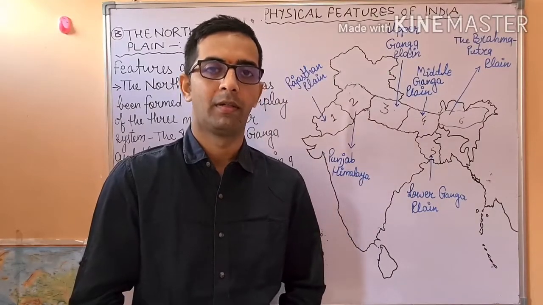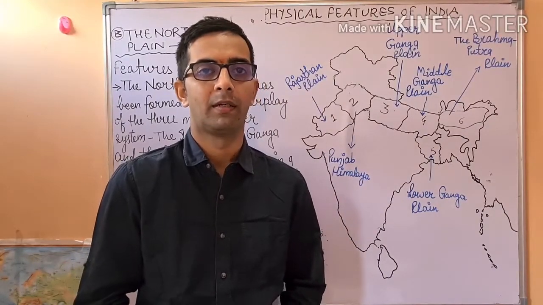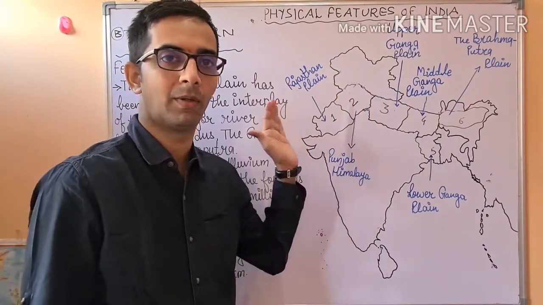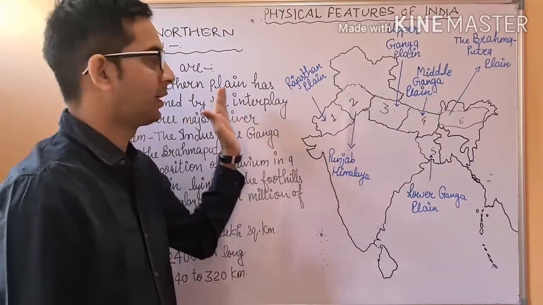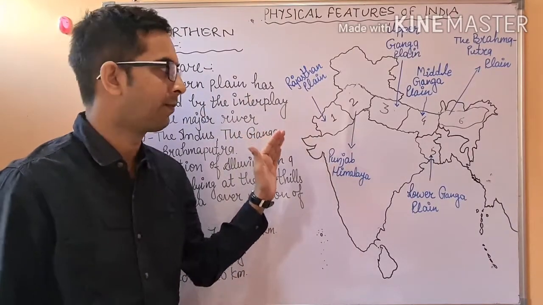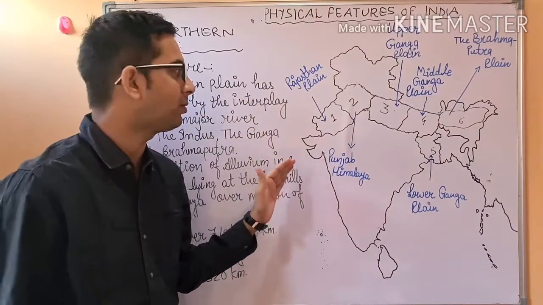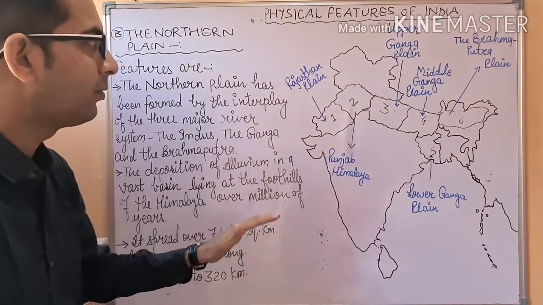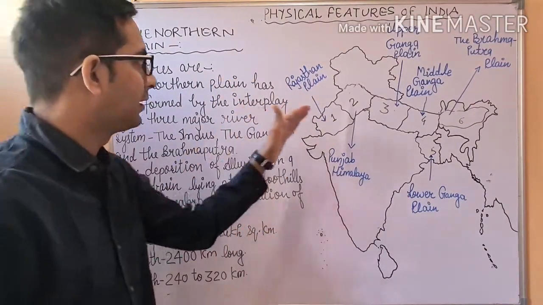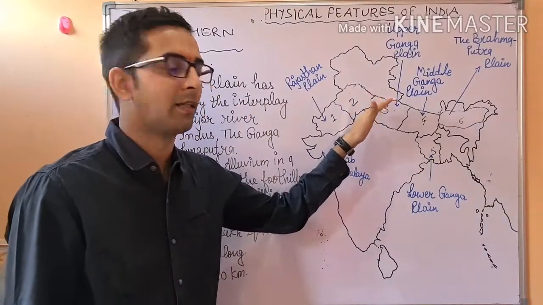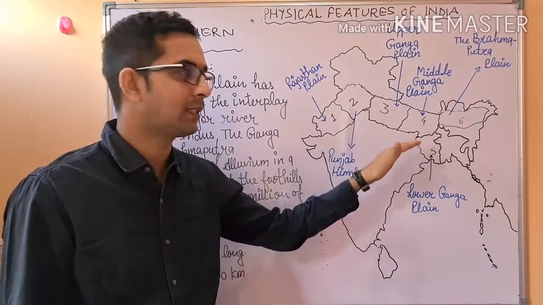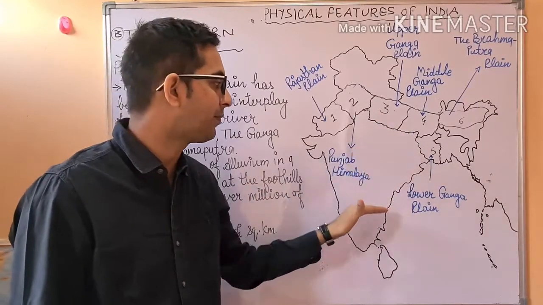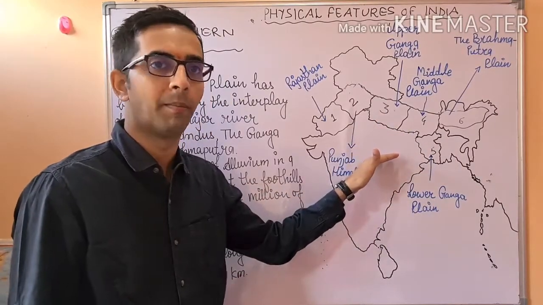Hello everyone. As we have already completed the first part of the physiographic division of India, that was the northern mountain, the Himalayan mountain. Now the second part we are going to discuss is the northern plain. As we know very well, after the Himalaya, the formation of the northern plain took place; even that did not exist before the formation of the peninsular part.